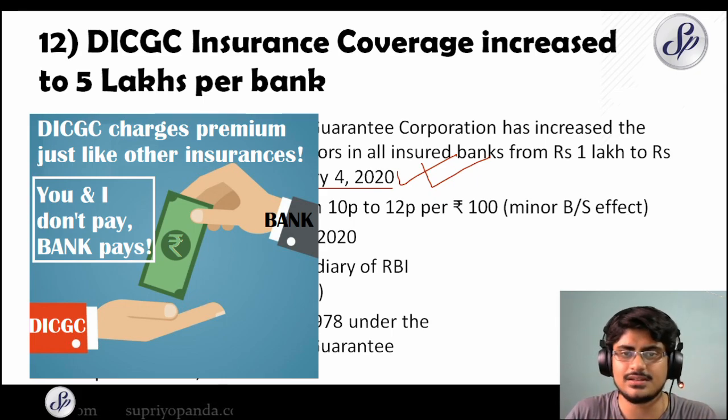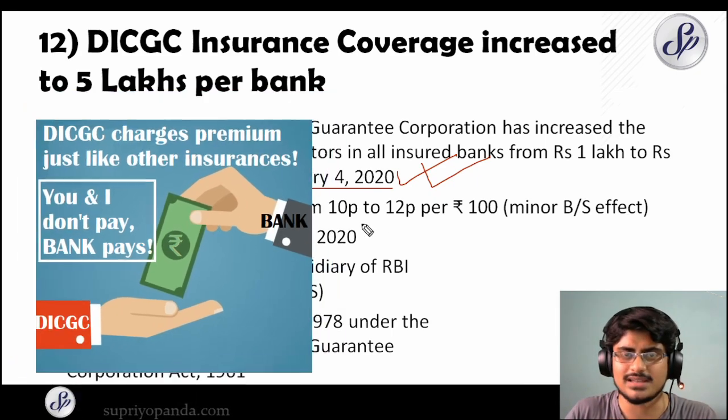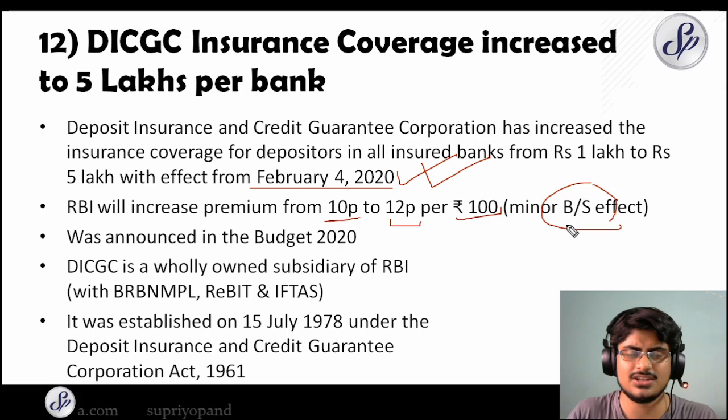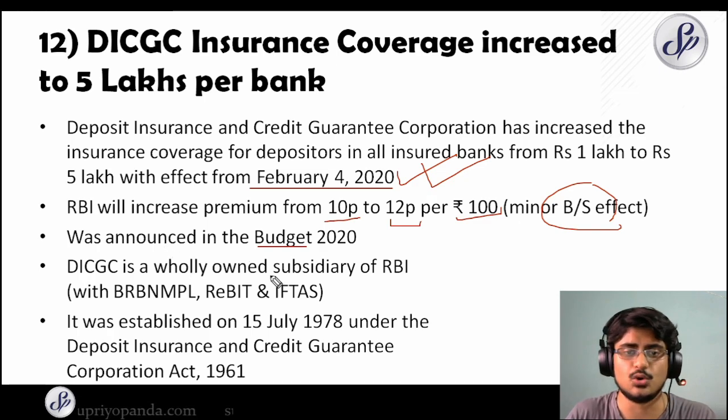So RBI will increase the premium by 2 paisa actually. So right now it is 10 paisa per 100 rupees, and now they are going to increase it to 12 paisa per 100 rupees. So there will be only a minor balance sheet effect. So the balance sheet of the banks is not going to be affected too much, and it was announced in budget 2020, as I told you. So DICGC, it is a wholly owned subsidiary of the RBI. So RBI right now has 4 important subsidiaries, wholly owned subsidiaries.